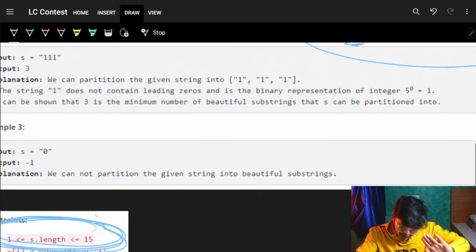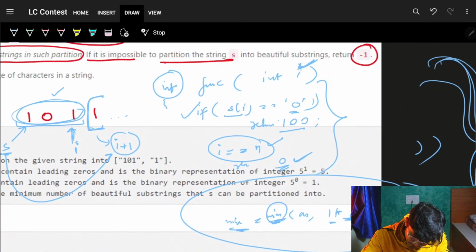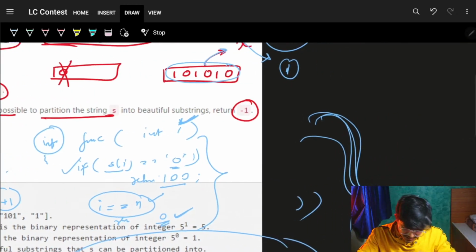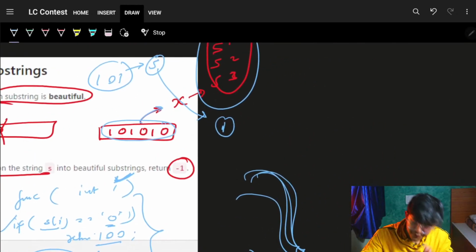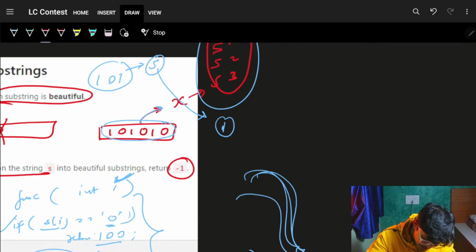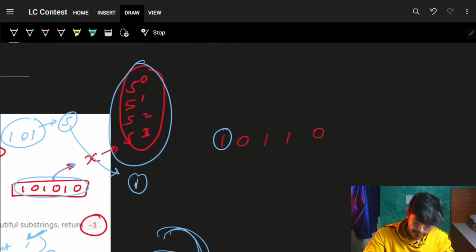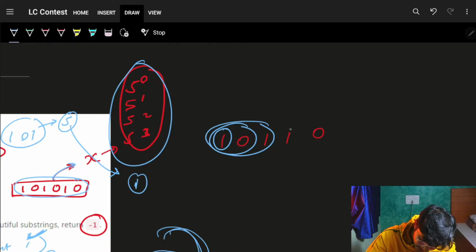It's 15. We know that every time it's just going in a for loop. See, it's as simple as that. If you want to visualize the complexity, simply go and ask him, hey bro, if I had 10110, something like this, then for sure it will start with this substring, then this, then this, and then this.